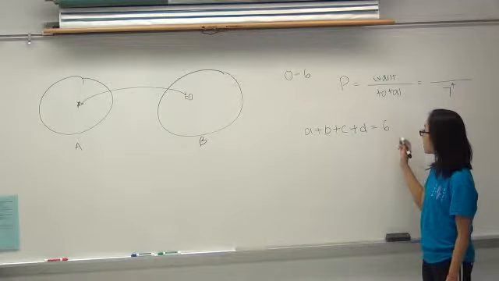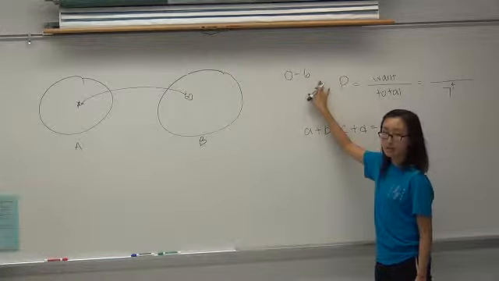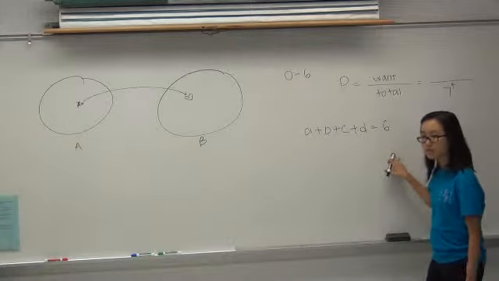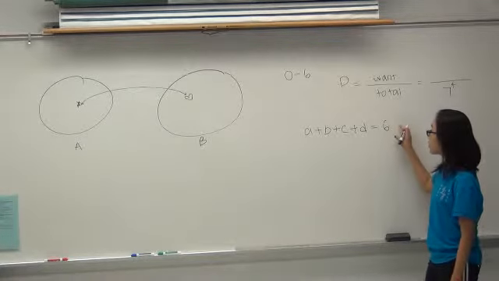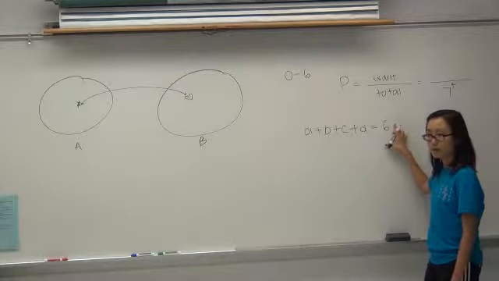And A, B, C, and D represent the numbers on the dice. So A, B, C, and D can be 0, 1, 2, 3, 4, 5, 6, right? So the number of solutions to this equation, how will we go about finding that?